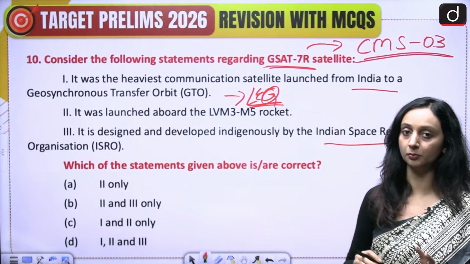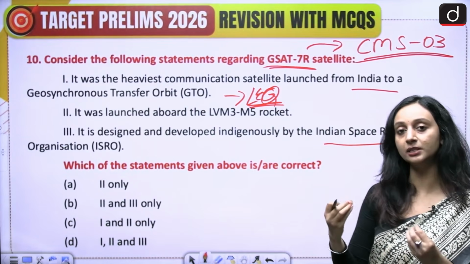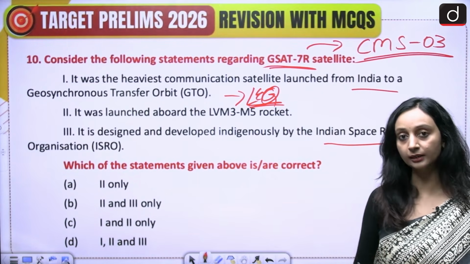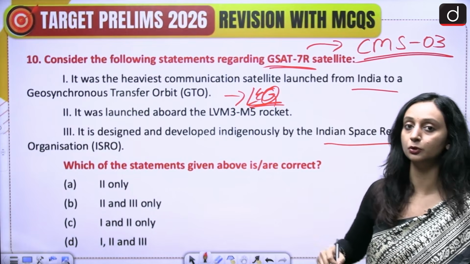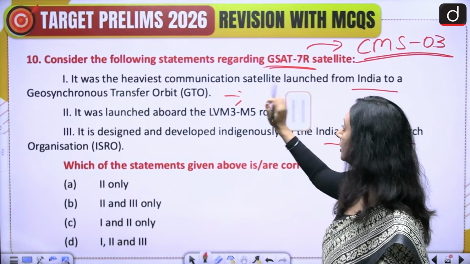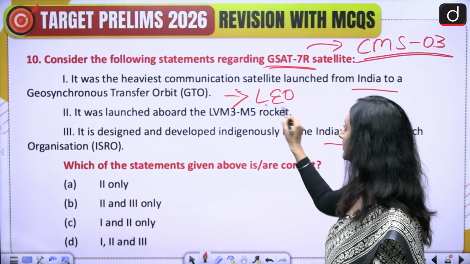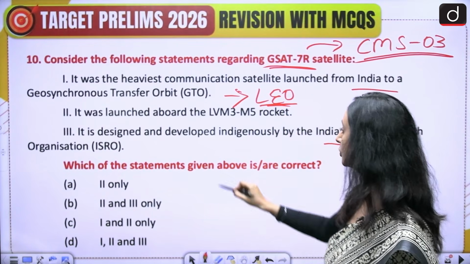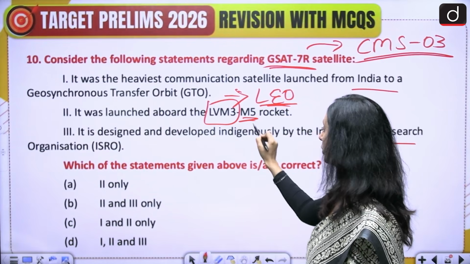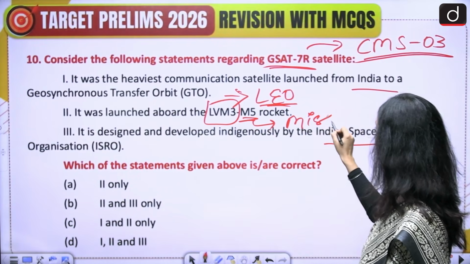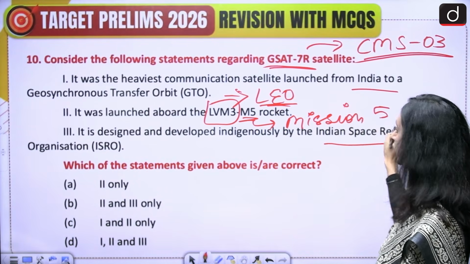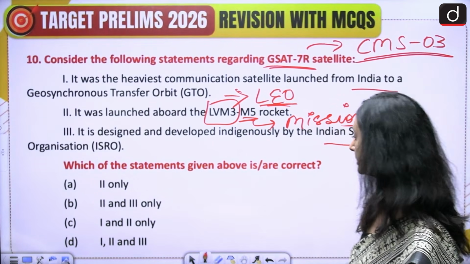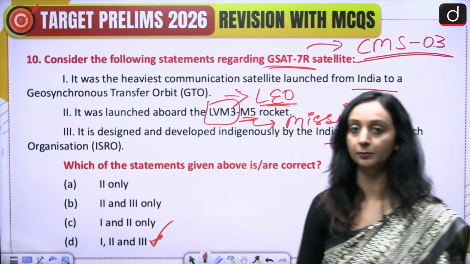First, it goes to the transfer orbit because it does not have enough fuel. And then once it reaches the transfer orbit, it uses the other engines which are there, and makes use of that fuel to reach the geosynchronous orbit. And this was the heaviest communication satellite, CMS-03. It was launched aboard the LV-M3 M5 rocket. This was the mission 5 of LV-M3, and this was designed by ISRO. So here all the statements would be correct.